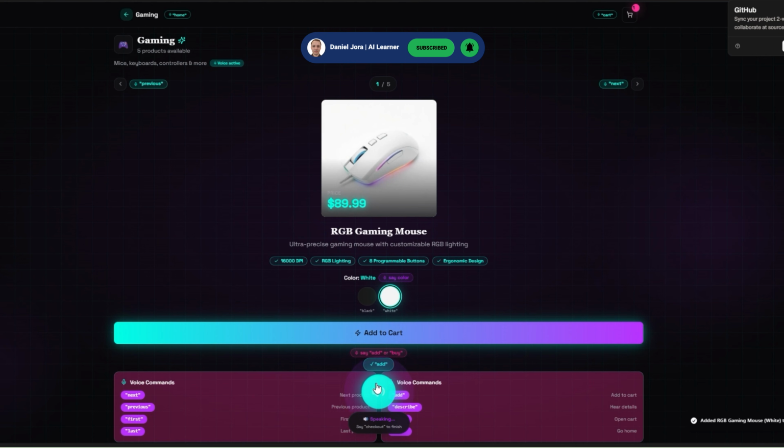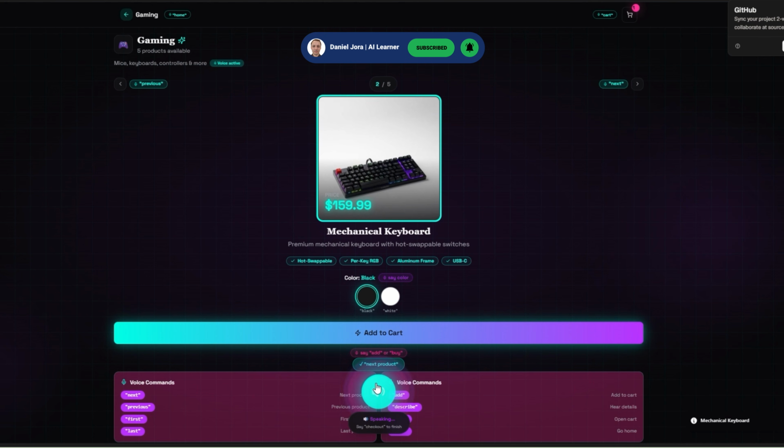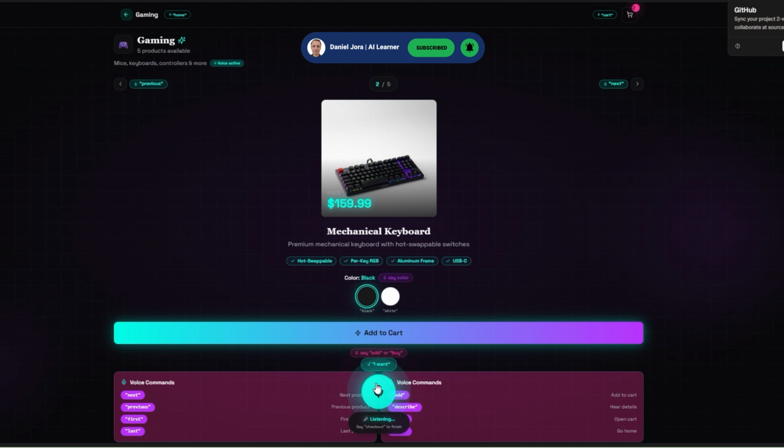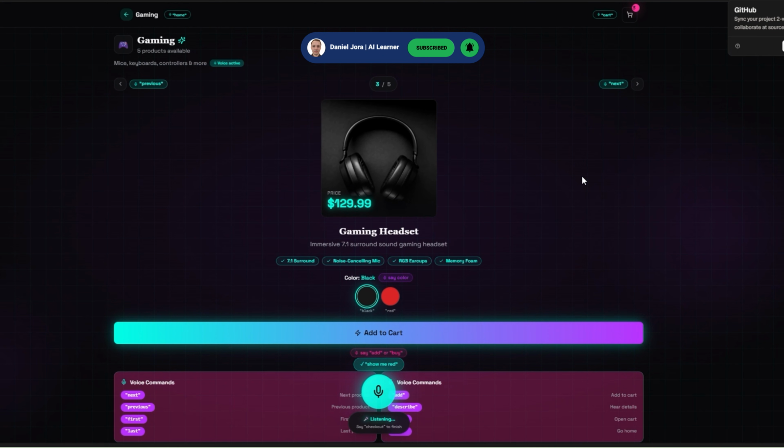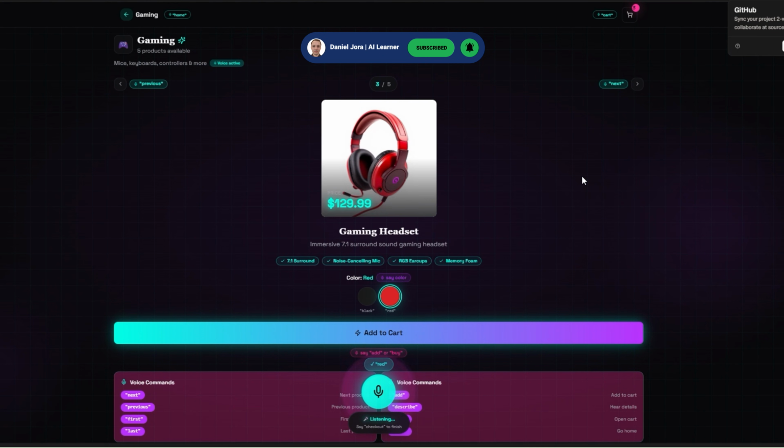Next product. Mechanical keyboard, $159.99. White. White selected. Nice. Added. Added mechanical keyboard in white to cart. Next. Gaming headset, $129. Red. Red selected. Add. Added gaming headset in red to cart.